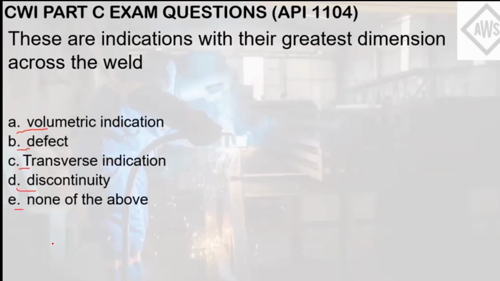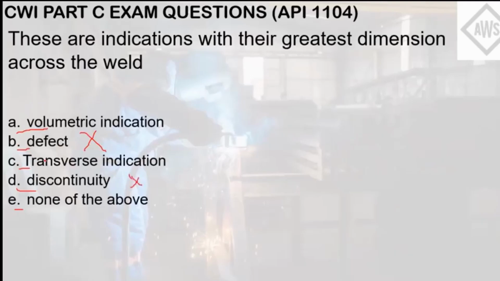So even though you don't actually need to browse the glossary if you're familiar with this terminology, you can manage, by process of elimination, to eliminate letter B immediately because an indication is not a defect. A discontinuity is an abrupt interruption in the structure of the mechanical or metallurgical property of the weld.